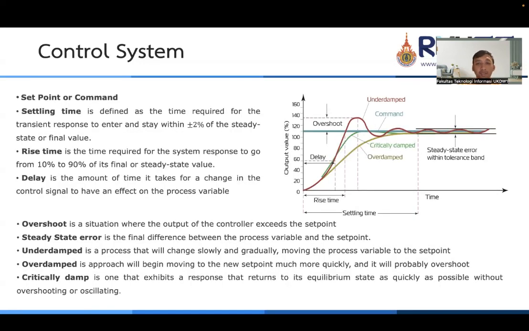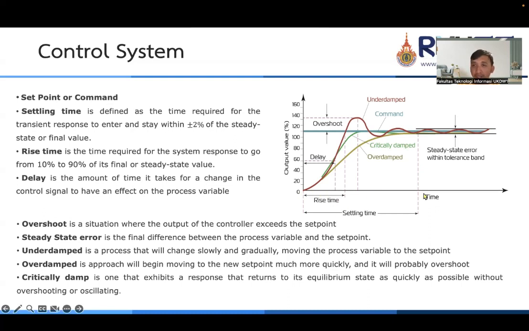Before I explain further about the PID control system, in this slide, I want to explain the terminology used when we see the response graph. This is the graph response of the plant.